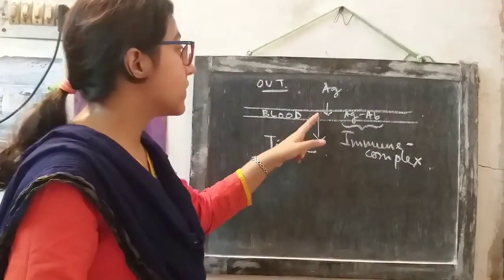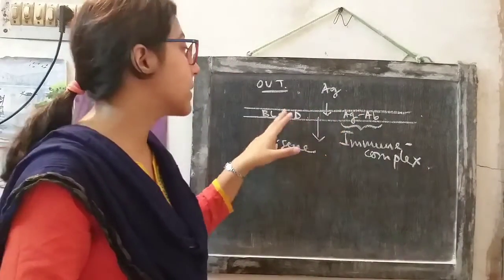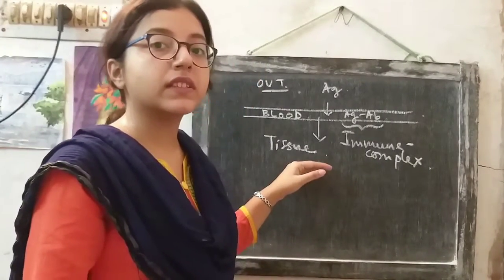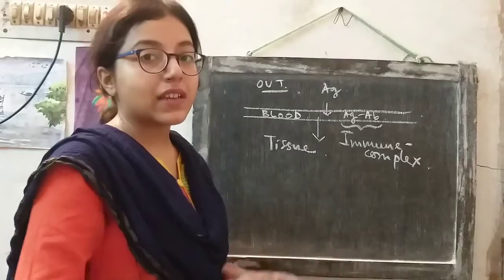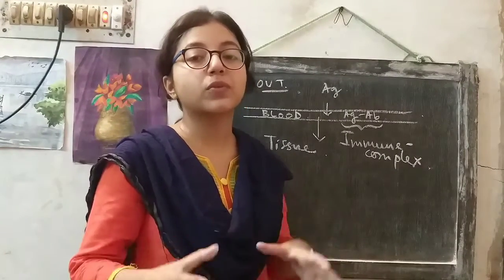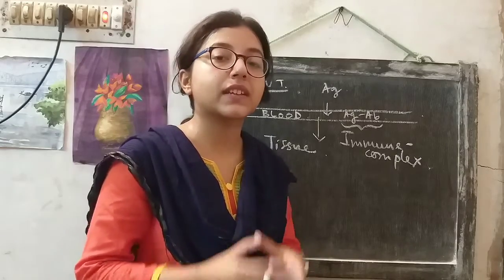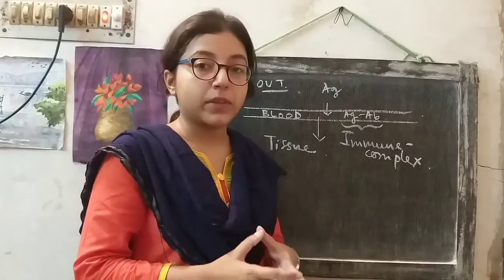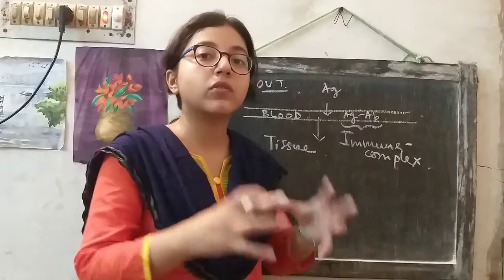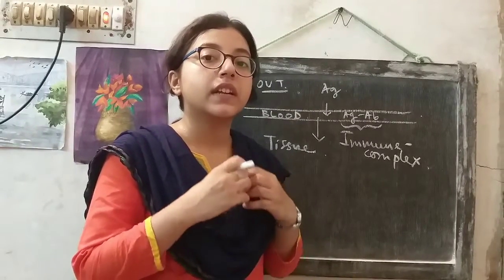Translocation of the antigen antibody complex from the blood to the tissues will occur. Once the immune complexes are deposited in the tissues, a localized inflammatory response will occur. That will recruit macrophages and more neutrophils at the site of inflammation, and cytokines will be released. The process will continue and the immune complex will be deposited in the tissues.